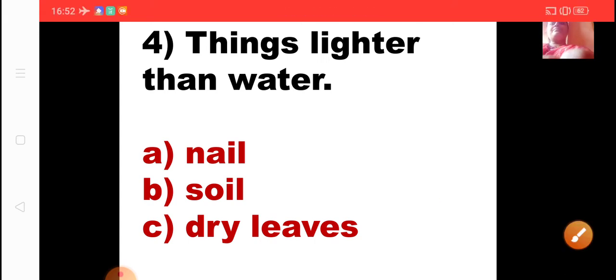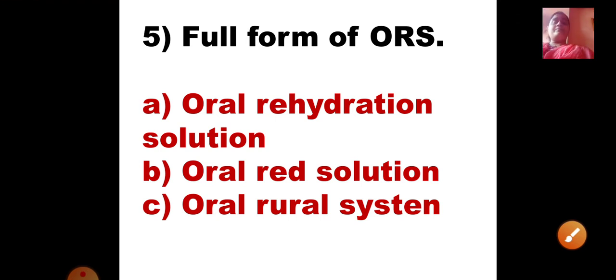Okay. Now look at the fifth one. Full form of ORS. Now what is the full form of ORS? A option is oral rehydration solution. B option is oral red solution, and C option is oral rural system.